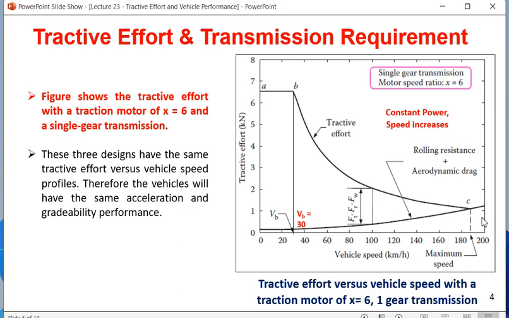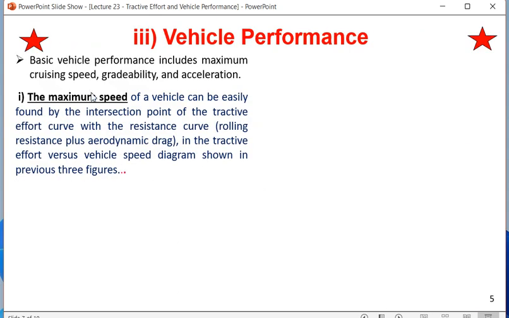So what is the maximum vehicle speed? It is where the Ft minus Fr minus Fw line crosses the reducing torque line. So this point is the maximum vehicle speed point. The maximum speed of a vehicle can be easily found by the intersection point of the tractive effort curve, which is falling from the top to the bottom, with the resistance curve, rolling resistance plus aerodynamic drag.